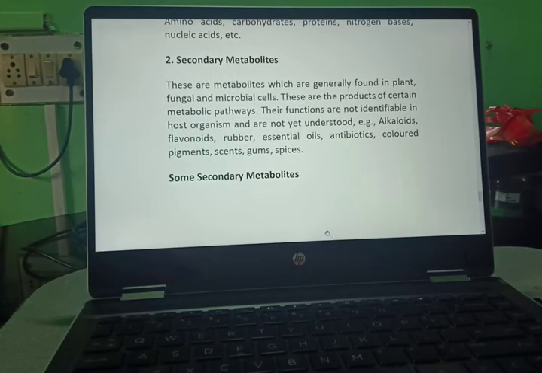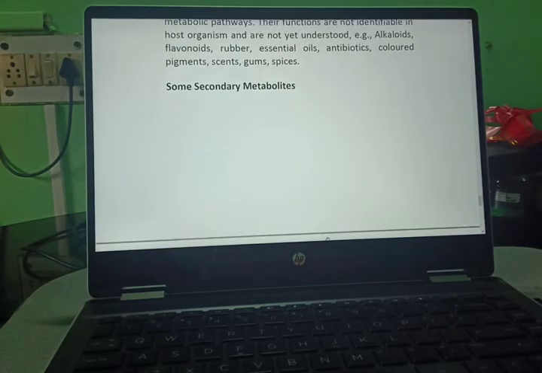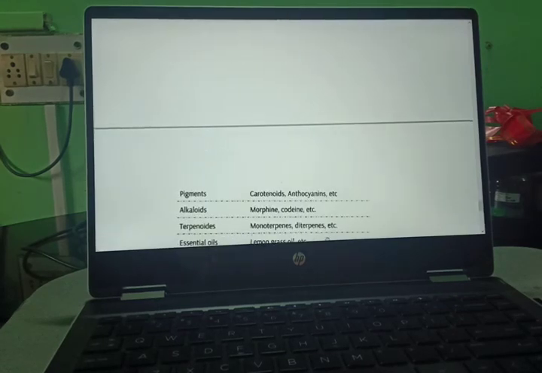Secondary metabolites. These are metabolites which are generally found in plant, fungal and microbial cells, and these are the products of certain metabolic pathways. Their functions are not identifiable in the host organism and are not yet understood. Example: alkaloids, flavonoids, rubber, essential oils, antibiotics, colored pigments, scents, gums, spices, etc. Now, some secondary metabolites.